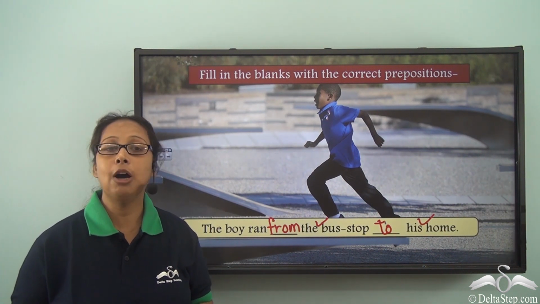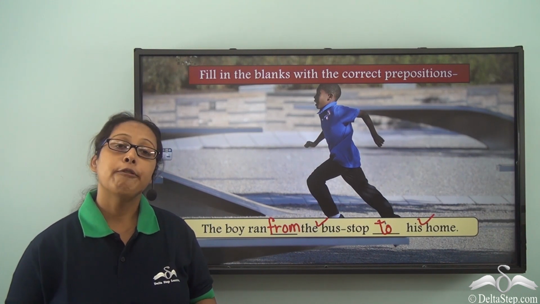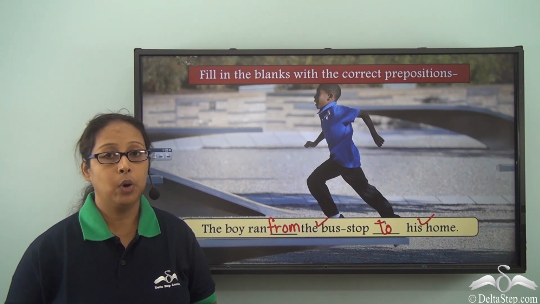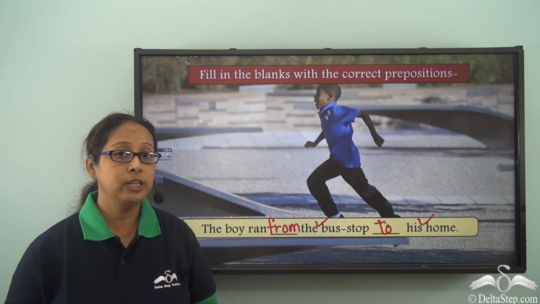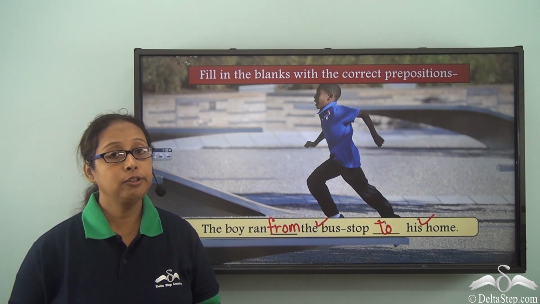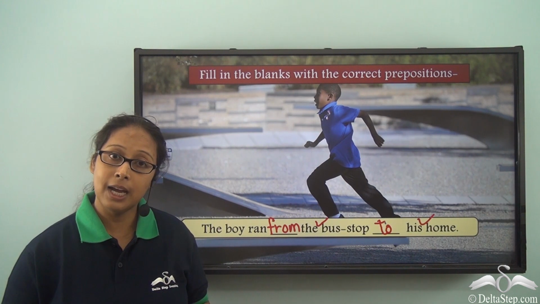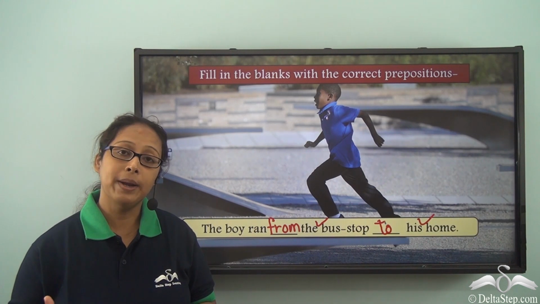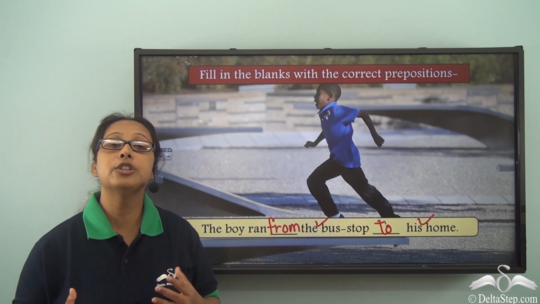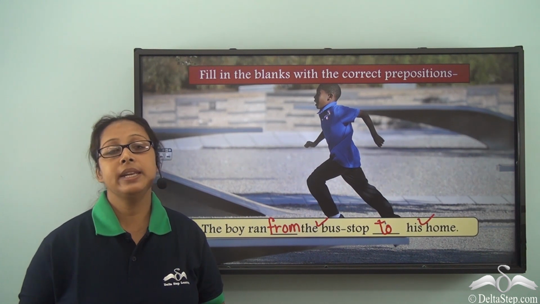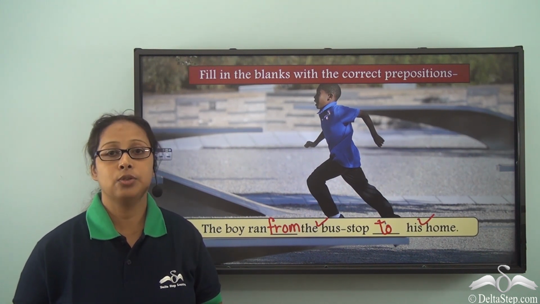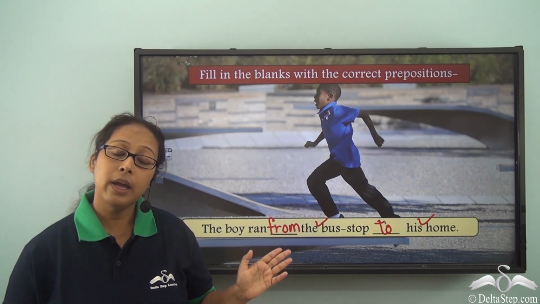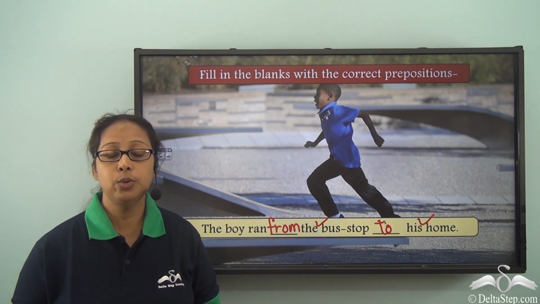Today we have learned how to use from and to. From and to are both prepositions and they are very important. So you must be very careful when to use them. From and to are used together in such examples where we are specifying where an action is taking place from one point to the other point, or the duration. There are many other prepositions which we'll learn very soon. You can try and look for prepositions from and to and see how many you can find.